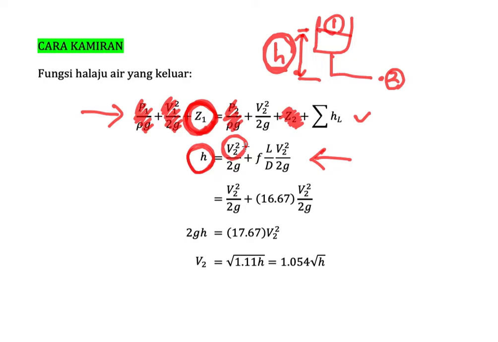If you do this, you will have this term, and finally you could simplify: the velocity at point number 2, the velocity at the outlet here, is equal to 1.054 square root h. So it is okay to have this equation. Why? Because in the integration method, you need an equation. This is an equation, so we could do the integration by using this equation.